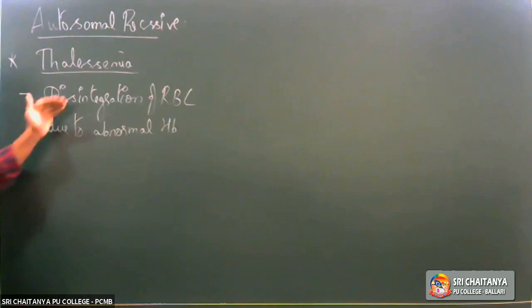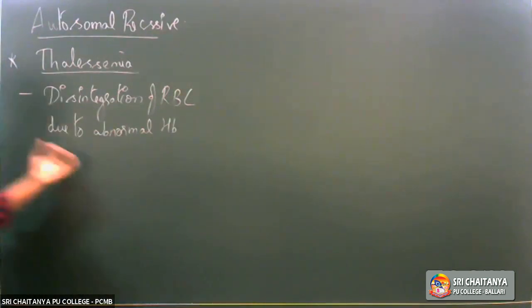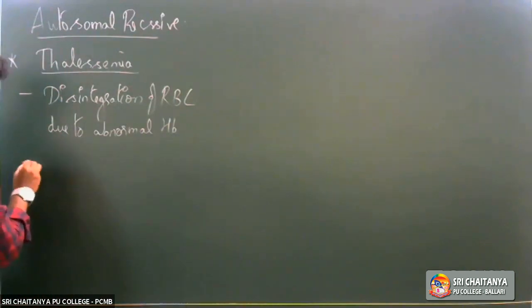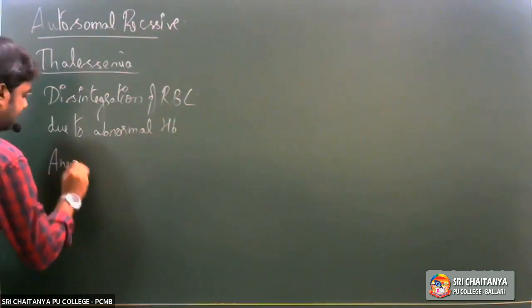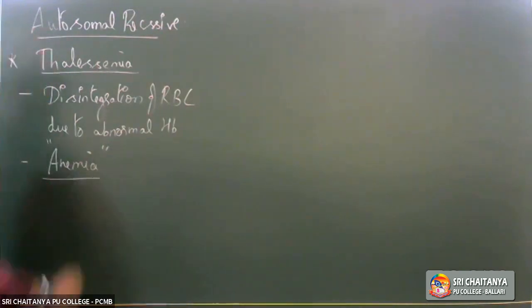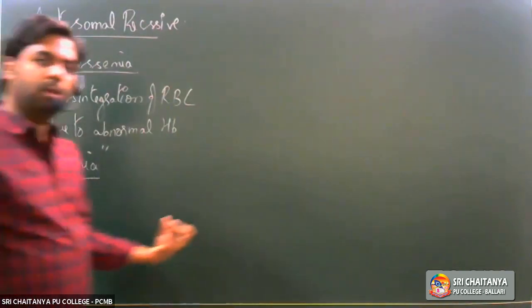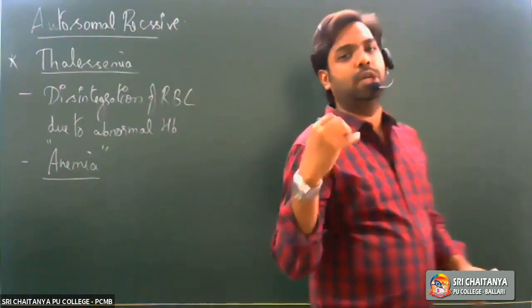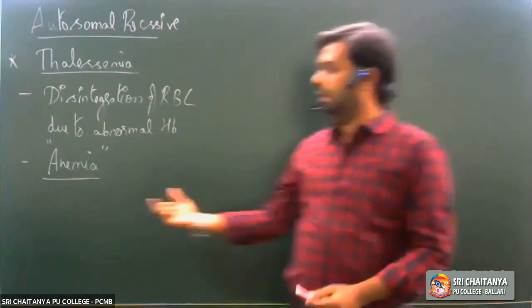Because of this, the individual will start suffering from a condition called anemia. What is anemia all about? Anemia is nothing but a decreased concentration of hemoglobin in the body.